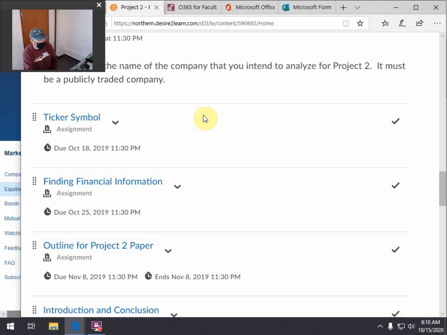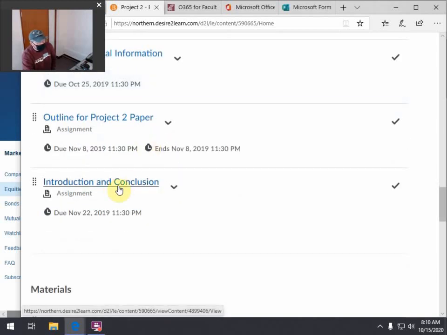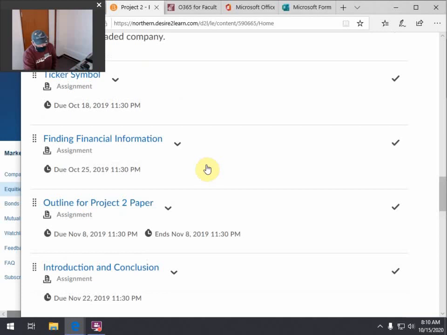You find the ticker symbol. You're going to find some financial information, which means you're going to look up some stuff about the company, and submit that to me. It's going to tell me some basic things about the company, I think earnings per share and a couple other things that we need. Then you're going to prepare an outline, and this is going to be getting towards the end of the semester. You'll write your intro and conclusion and submit that. All these are worth some points, so don't neglect these, okay? If you want a good score for the overall project, do all these.